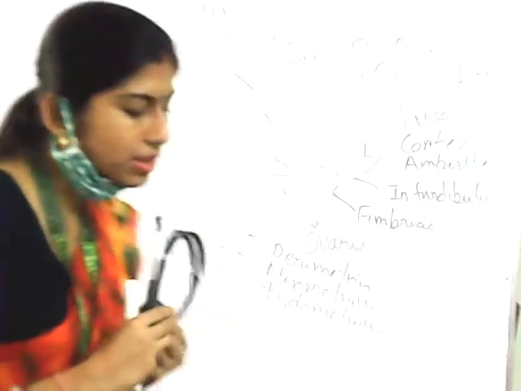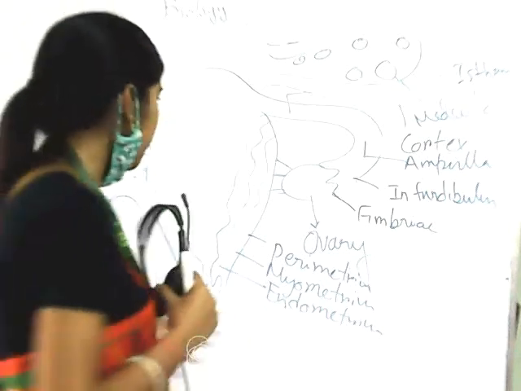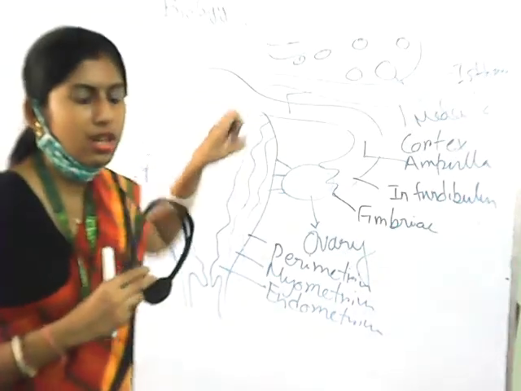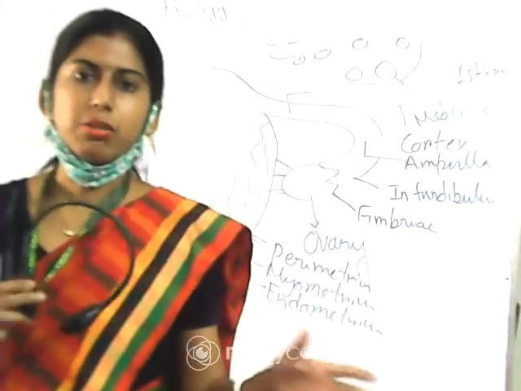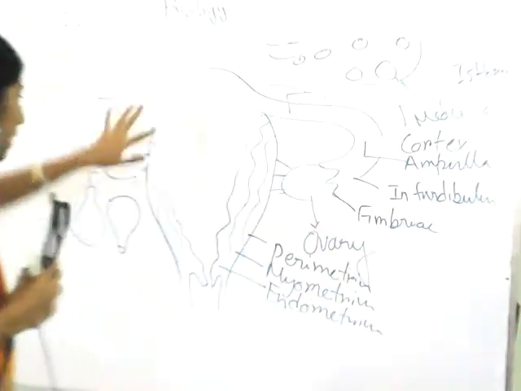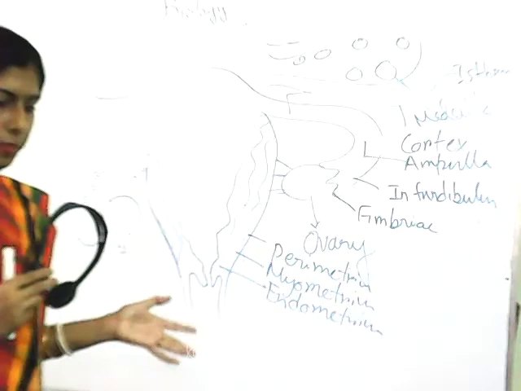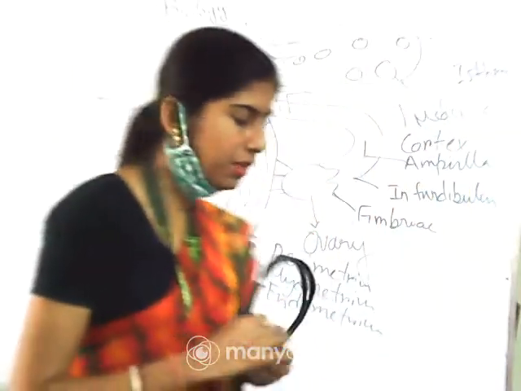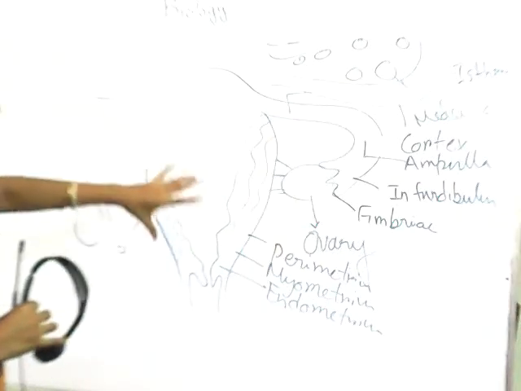And the myometrium exhibits strong contraction during the delivery of the baby. During delivery, contraction and relaxation of the muscle is required, and that occurs particularly in the myometrium layer. So these are the different parts of the female accessory part.